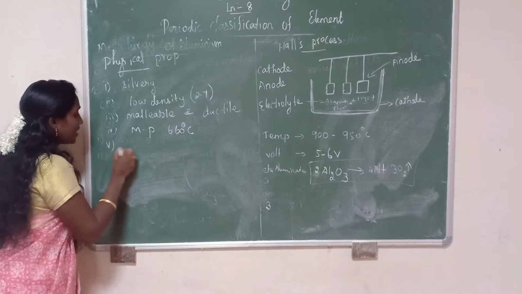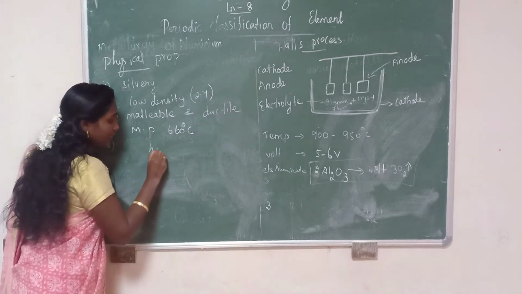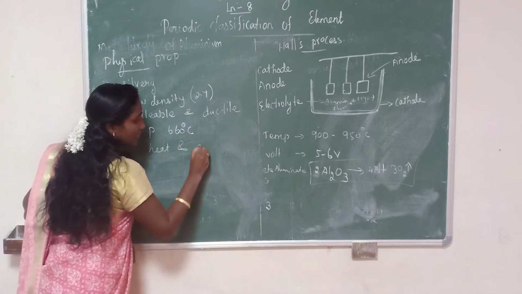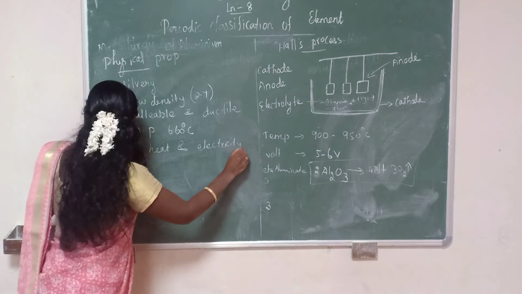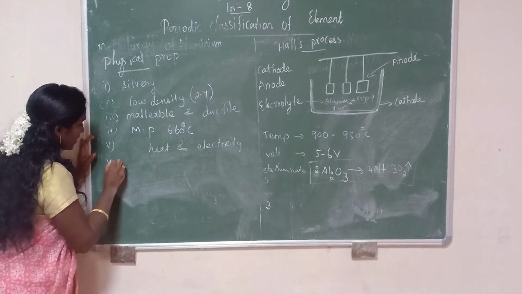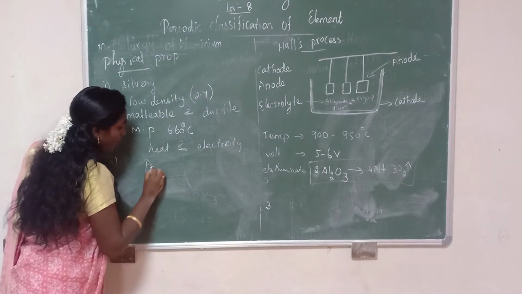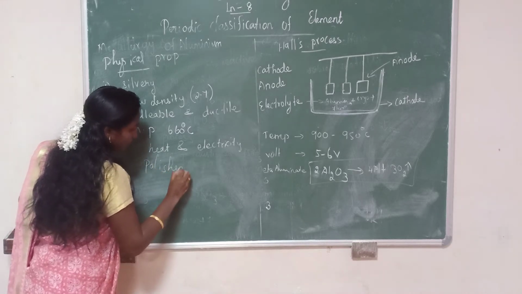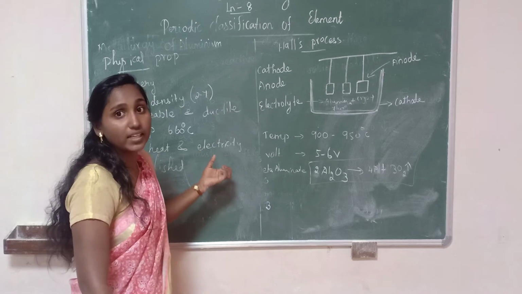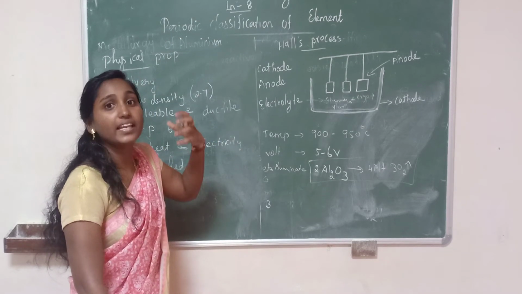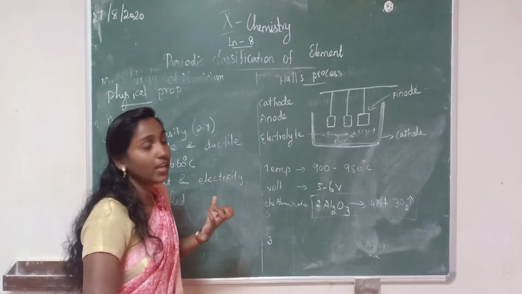Then the fifth point, it is a good conductor of heat and electricity. Then the next point, aluminium can be polished, and when we look at it, it will have a shiny appearance.